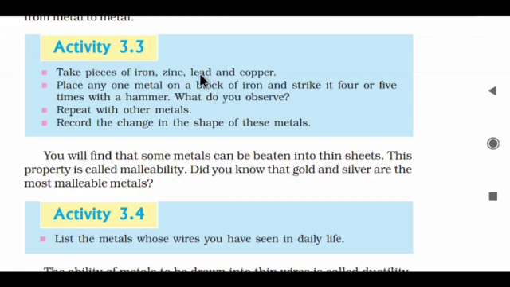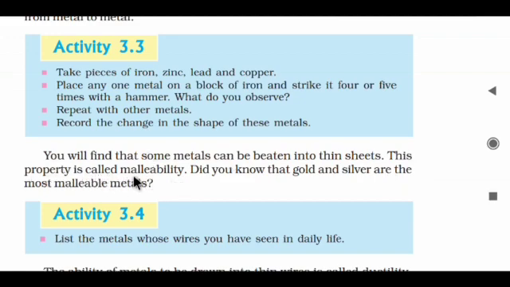Suppose aluminium is one of the metals, and you are able to buy aluminium foil sheets from the market. It means that is the conversion of aluminium metal into sheets. It means metals have the property of being beaten into thin sheets. This property is called malleability.